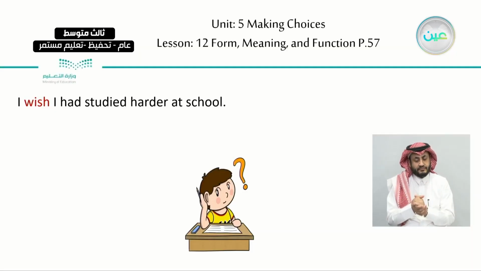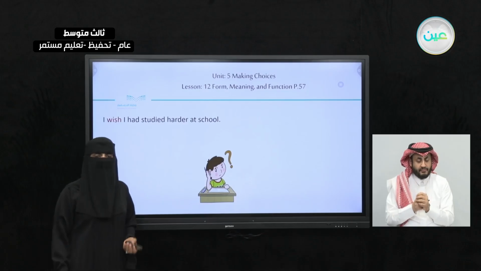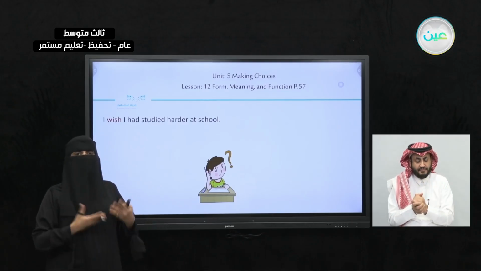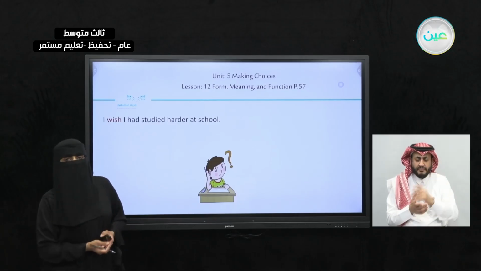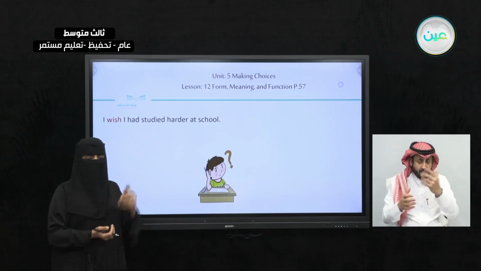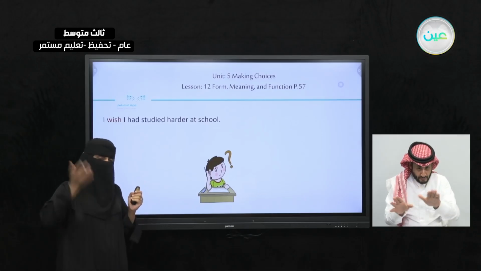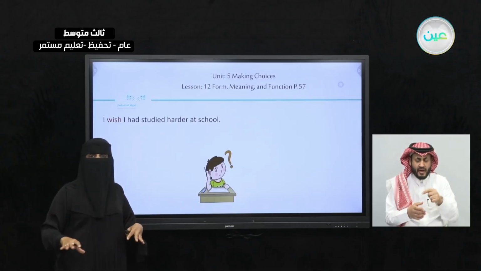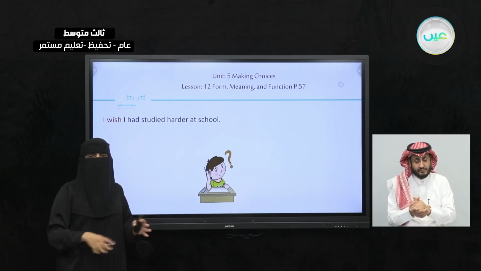Okay? Now moving on to the second part of our grammar, which is I wish. If I tell you, I wish I had studied harder at school. I wish I had studied harder at school. What do you understand from this sentence? What is the meaning of this sentence? Did the action happen already? Yeah, it already happened. And I'm wishing that the present is different, right? I wish that the present is different.